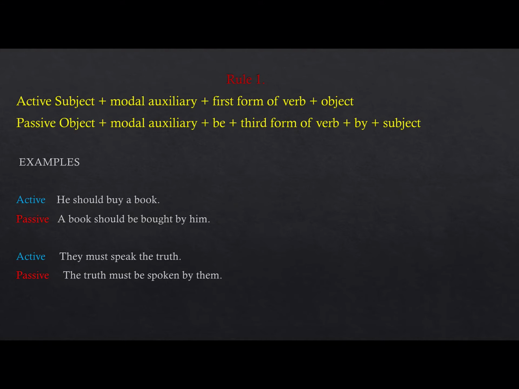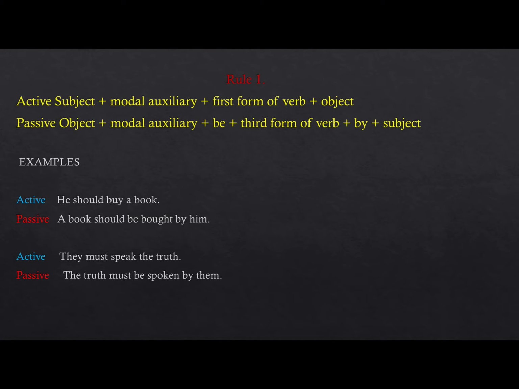We are taking a first affirmative sentence. So, affirmative sentence, active voice, we have this structure: subject, modal auxiliary, first form of verb plus object. Passive voice: object, modal auxiliary, be, third form of a verb, by plus subject.